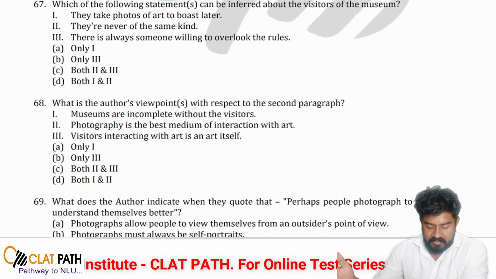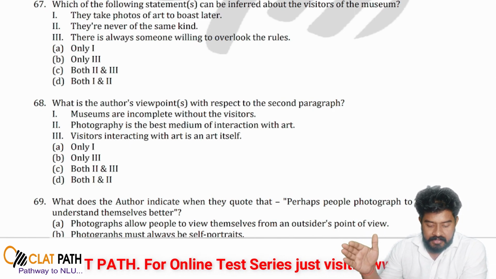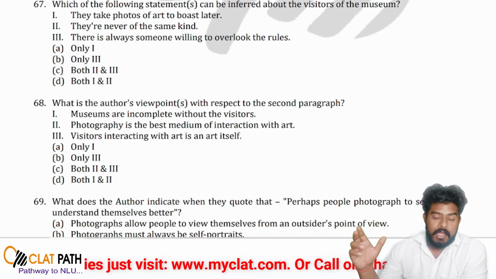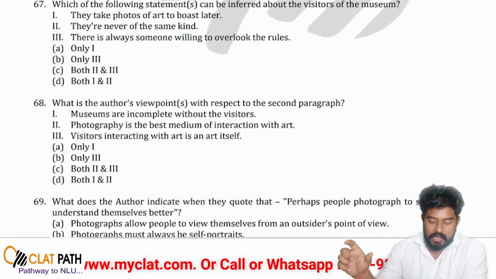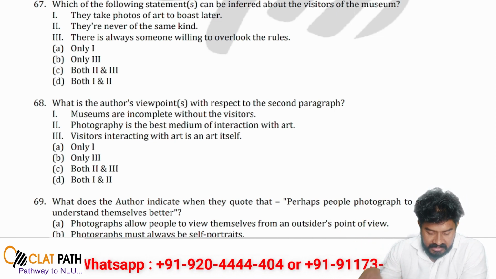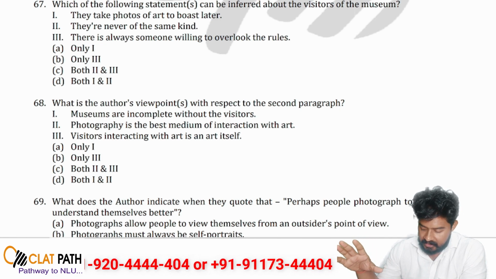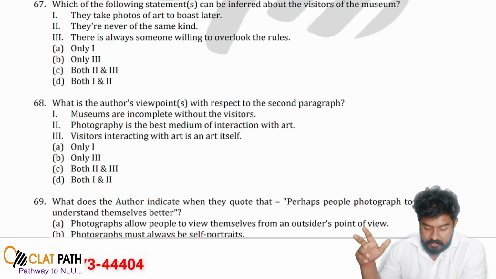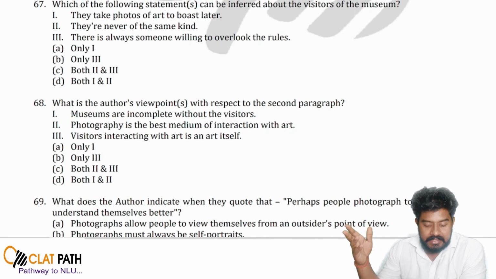From the second paragraph, point 1 states museums are incomplete without the visitor, point number 2 states photography is the best medium of interaction with the art, and point number 3, visitor interacting with the art is an art itself.